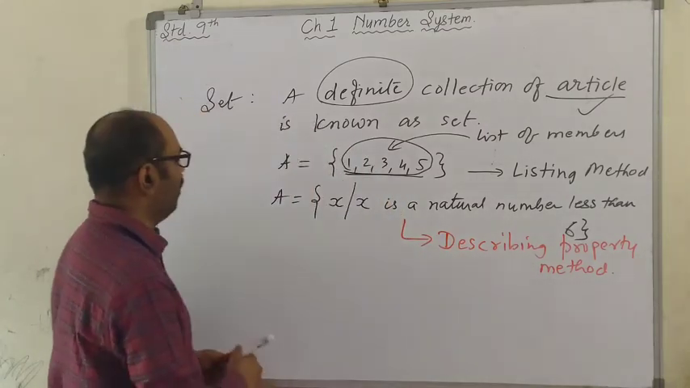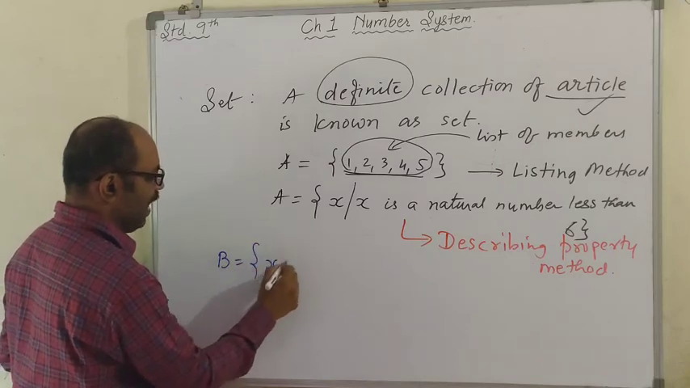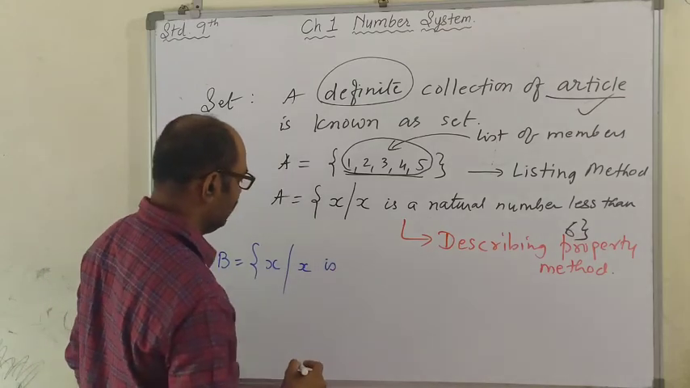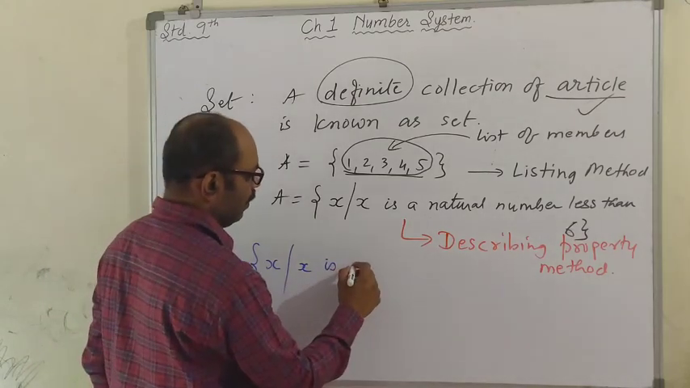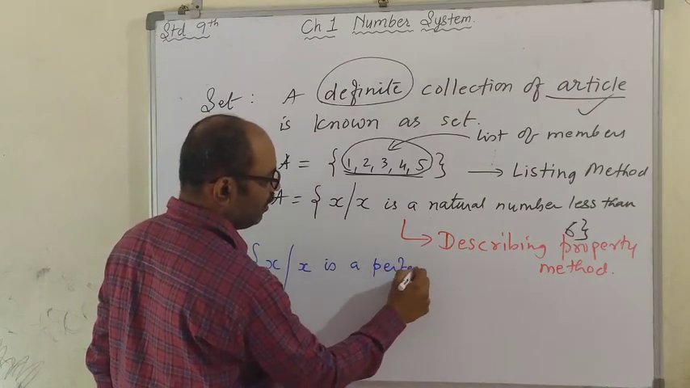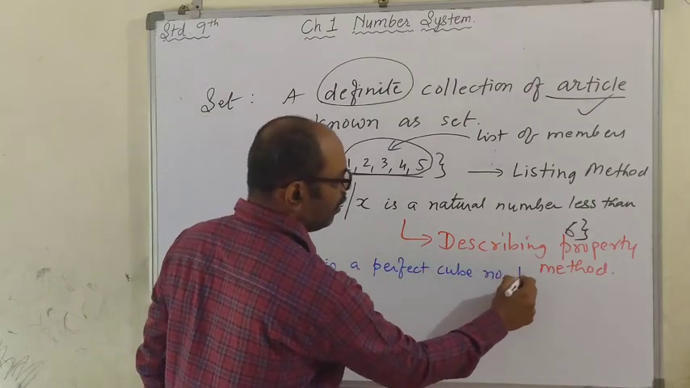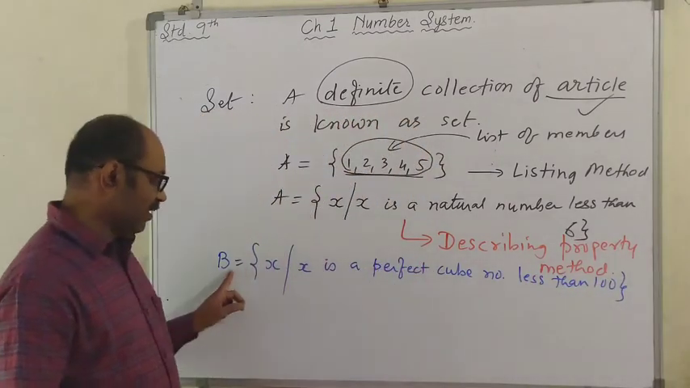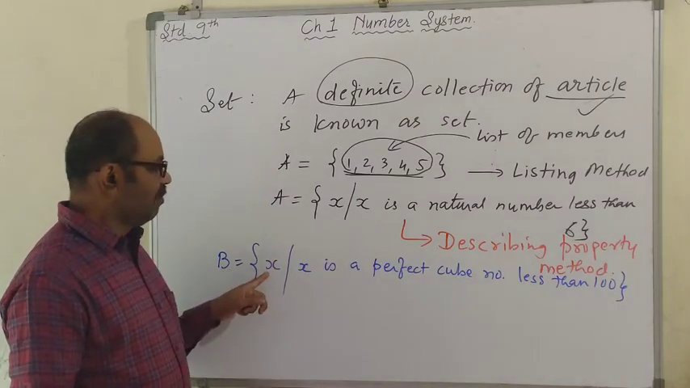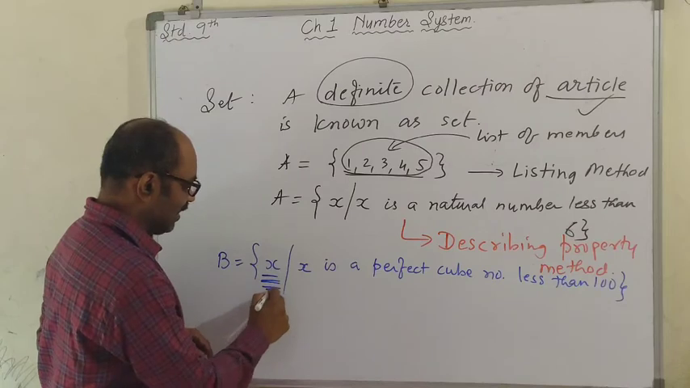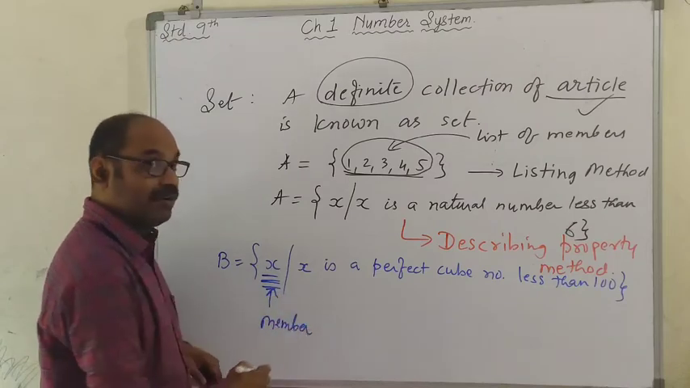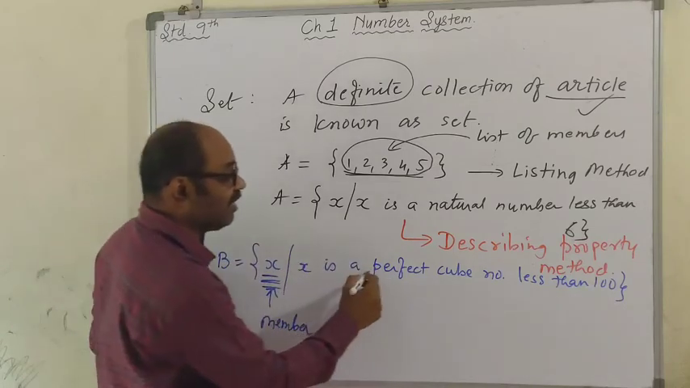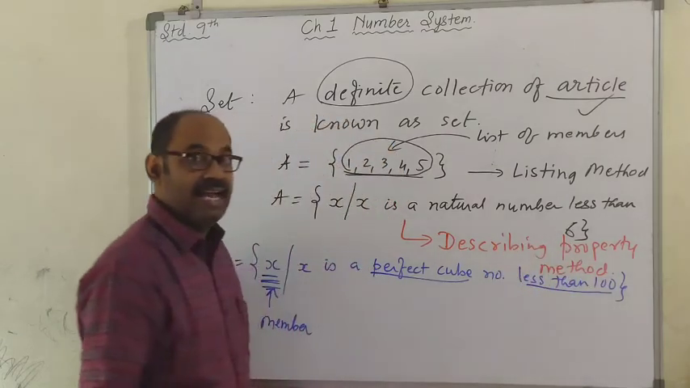Let me take one more example. Set B has member X, where X is a perfect cube number less than 100. Alright. By which method is set B represented? What is the member of the set? The member of the set is X. You can say element of the set. And what is described about its property? Perfect cube, and the other condition, less than 100.